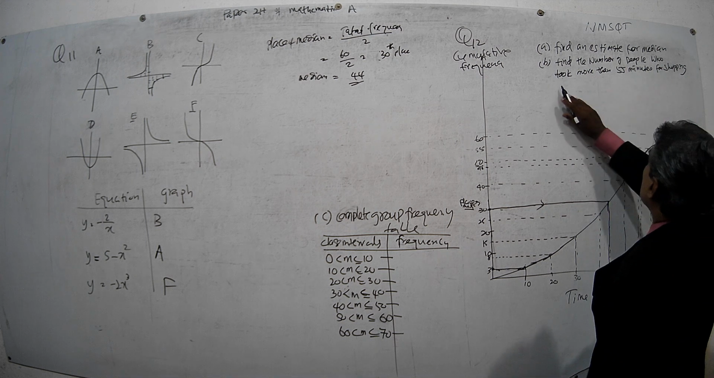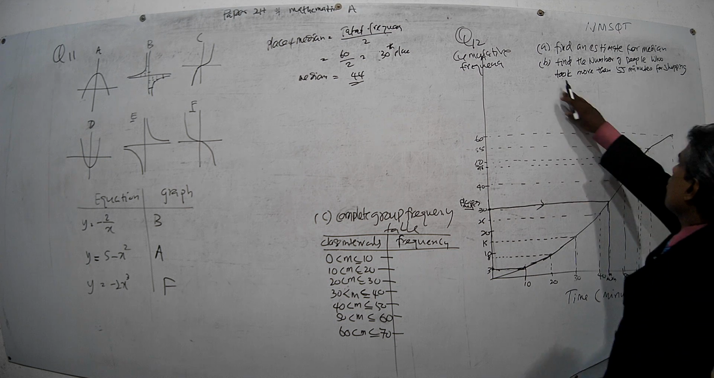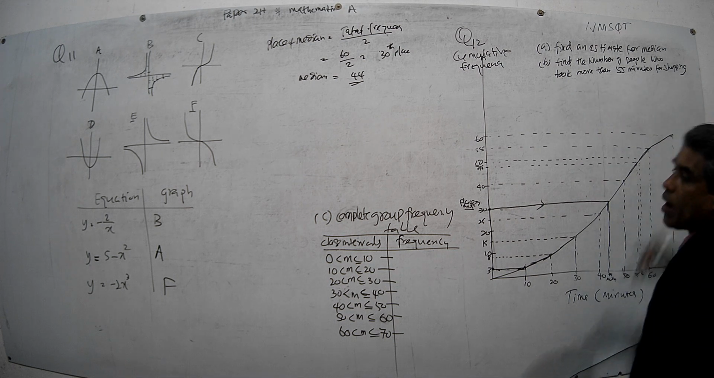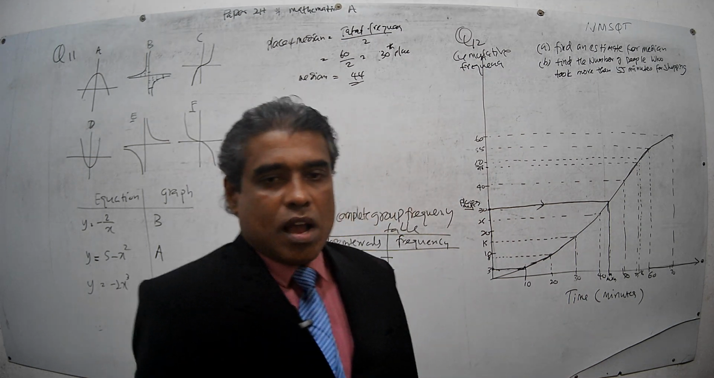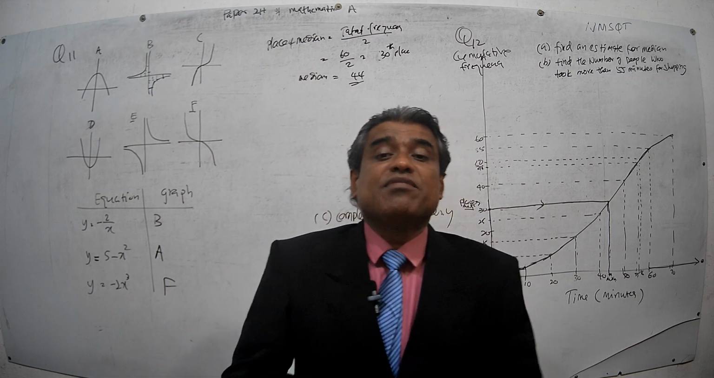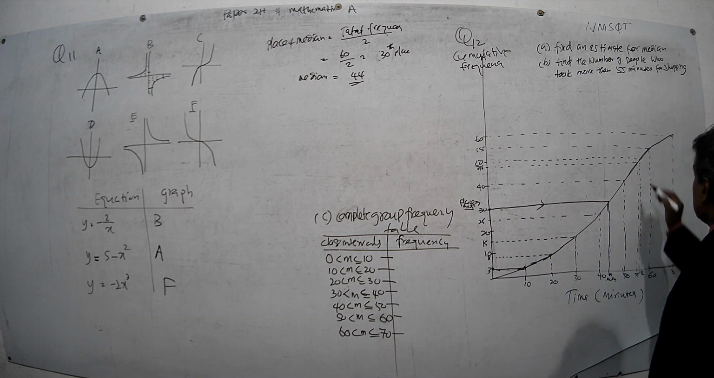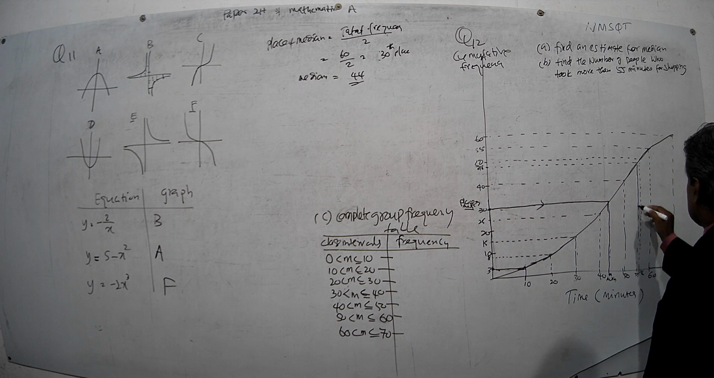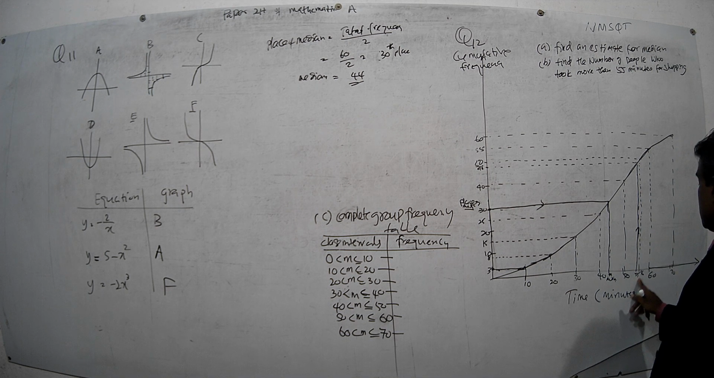Find the number of people who took more than 55 minutes for shopping. All right, then go to 55 here. They have given the time, 55 minutes. Go to 55 minutes on the time axis, the horizontal axis.